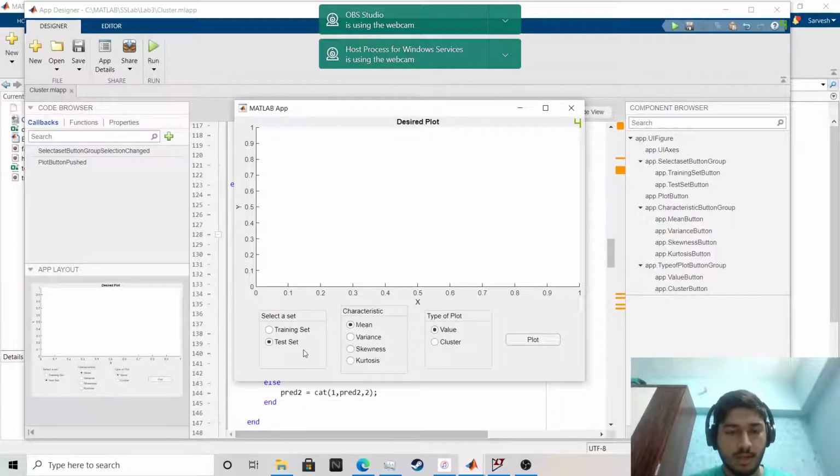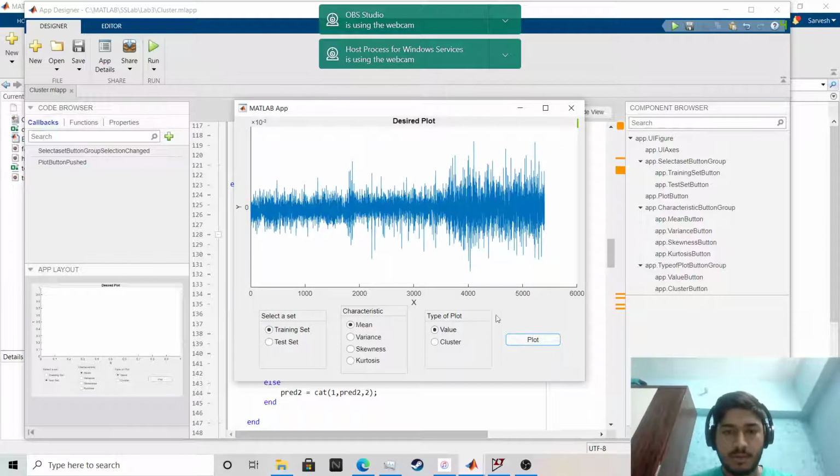Okay, so now let's take the training set of mean. Let's first plot the value. So now 1 to 1800 is for train, then fan, then human speech, and then train noise. You can see these two are very similar, but this is clearly different. So you can see a pattern here. So let's plot the cluster.